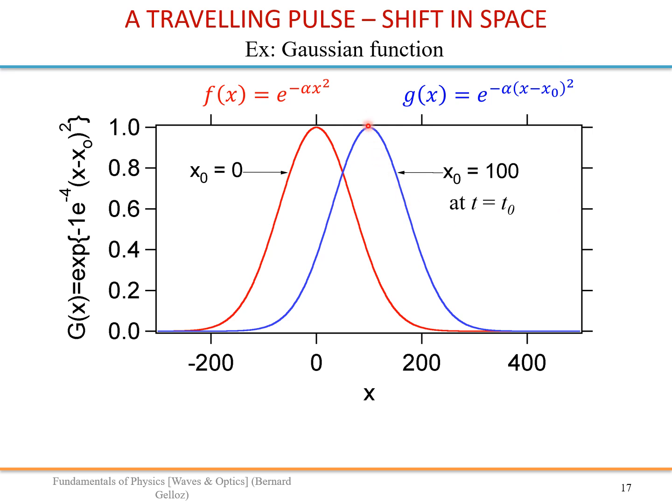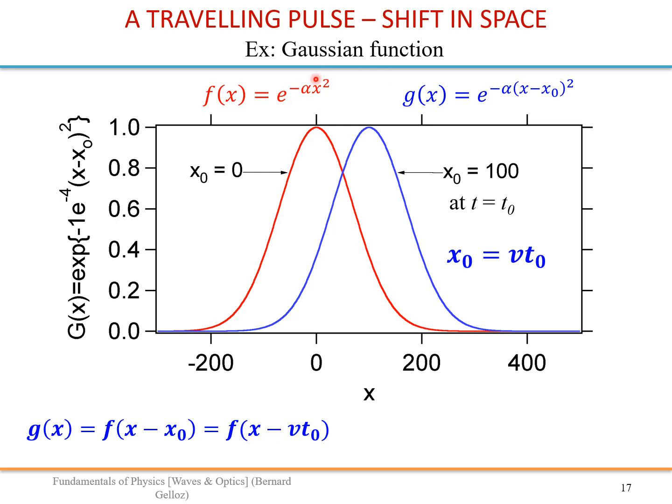And x0 itself is vt0, because the pulse has moved x0 in t0 time, so the velocity is just x0 divided by t0. So we can write that g of x is f of x minus vt0.